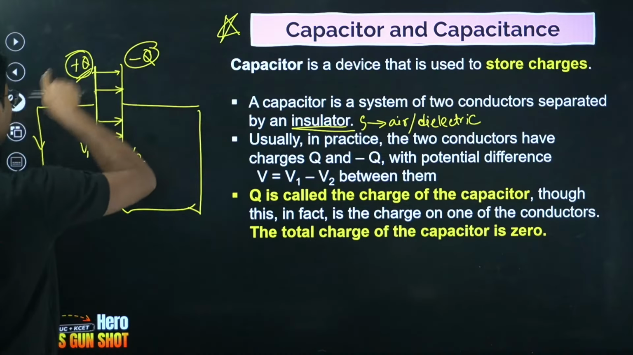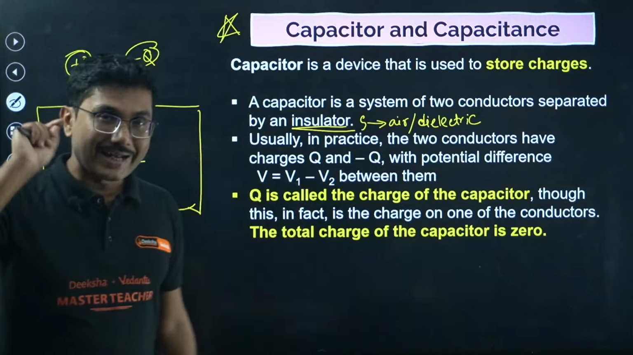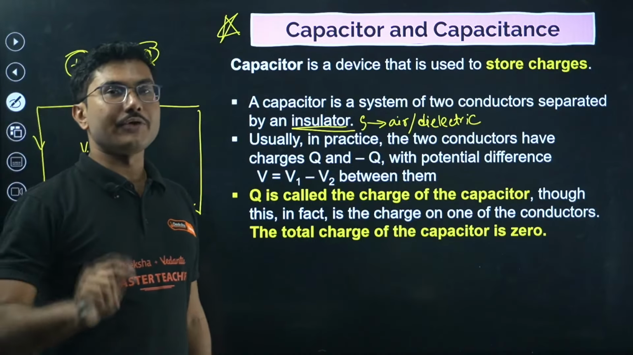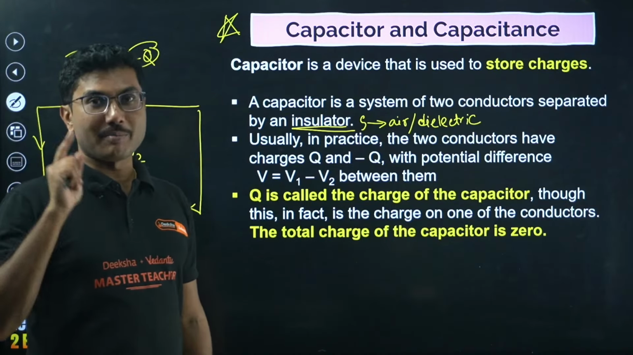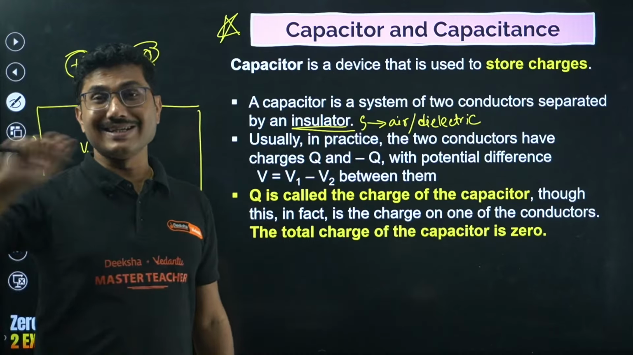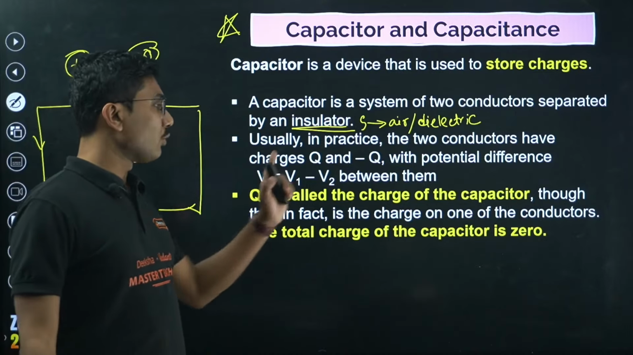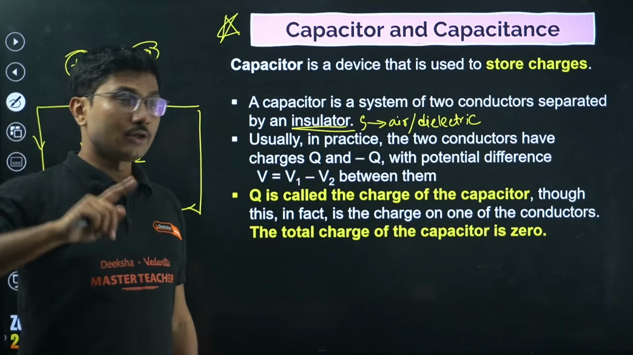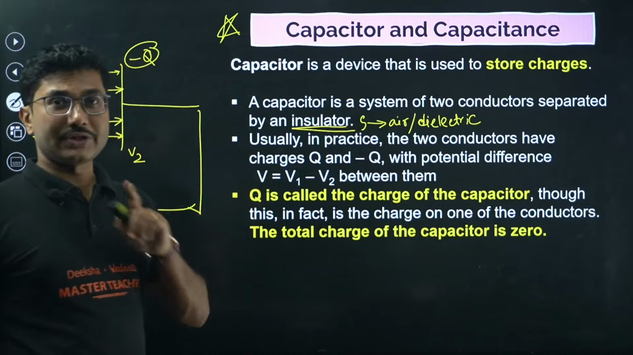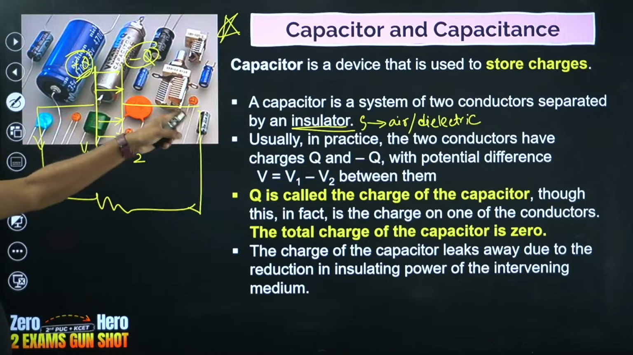Only in case you see a question where the total charge of the capacitor is mentioned. This is a very common tricky MCQ question that might be asked at PUC level, where the total charge of the capacitor is Q, Q by 2, 2Q, 0. Remember, the total charge of the capacitor is 0, even though we say that the charge stored in the capacitor is capital Q. Here are some examples of capacitor diagrams.